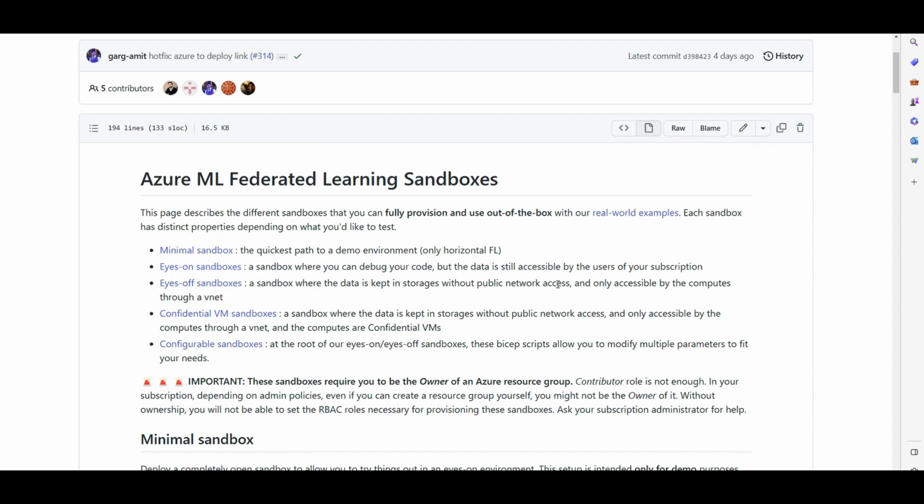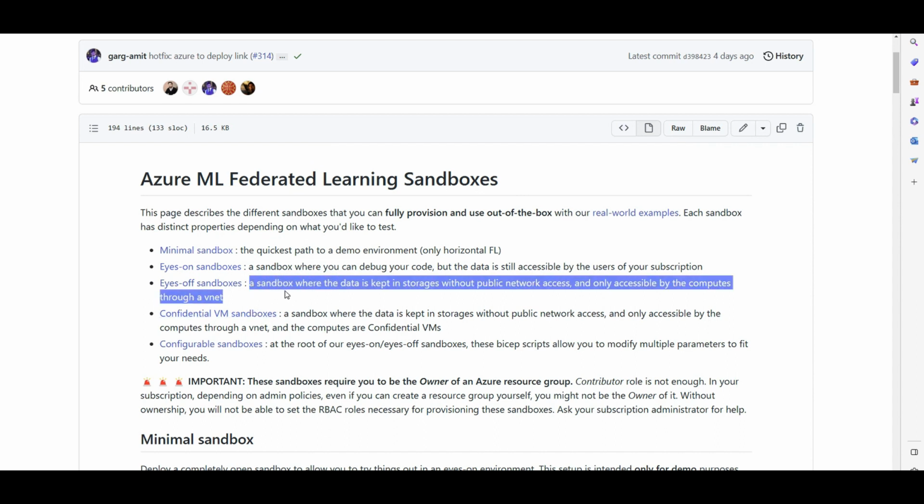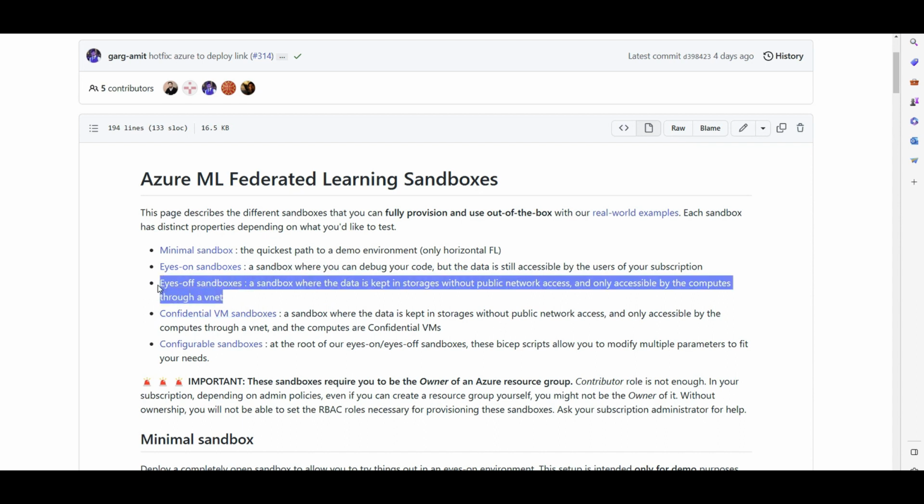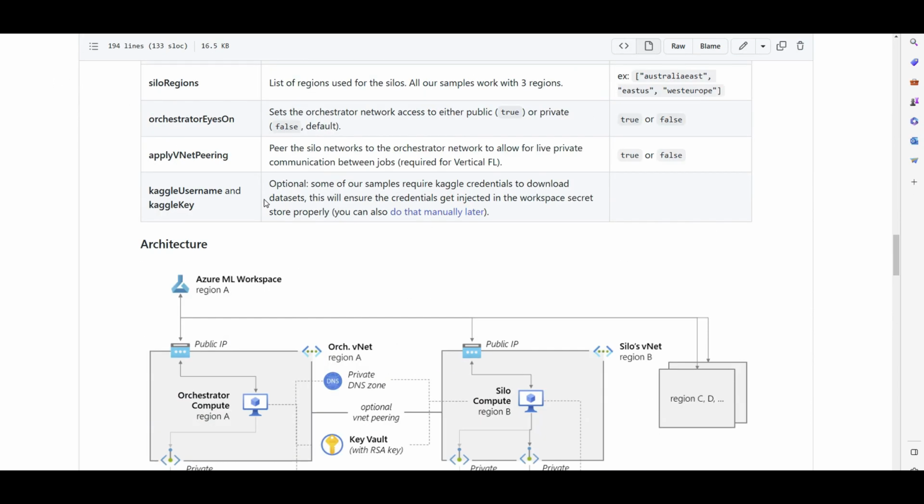But you might say that no, I actually want to have my infrastructure deployed with virtual network in place, private endpoint in place, make sure I have access control, and also no user can see the data, but the computes that are going to train the model can see the data, right? So this is the sandbox, and I actually implemented this one for that use case to implement that credit card fraud detection. And the other one is confidential VM. So in case, oh sorry, I clicked on that.